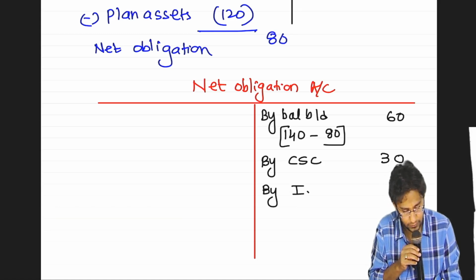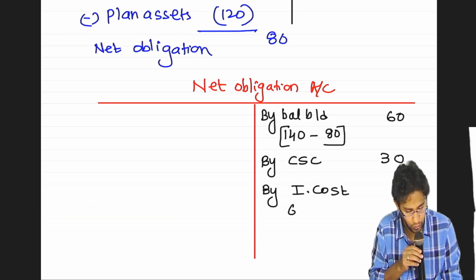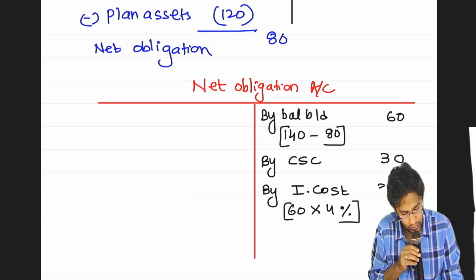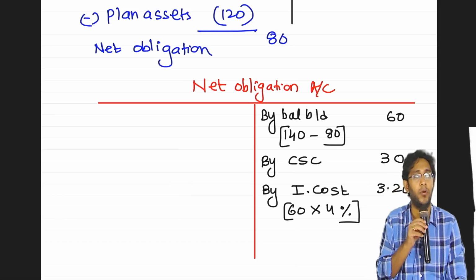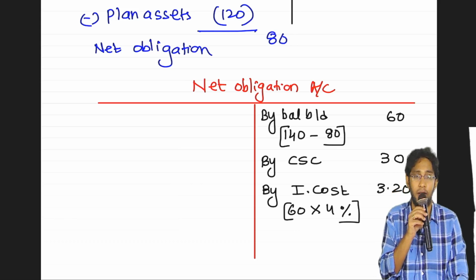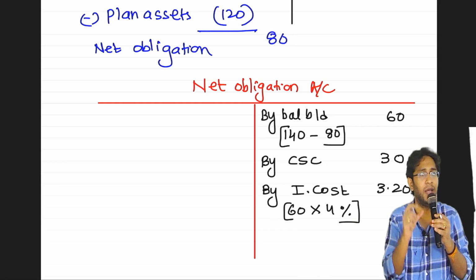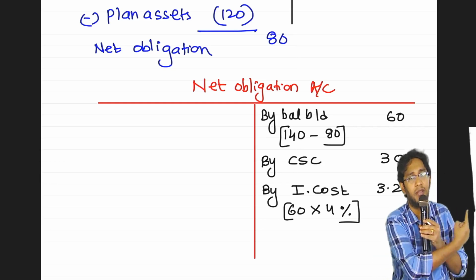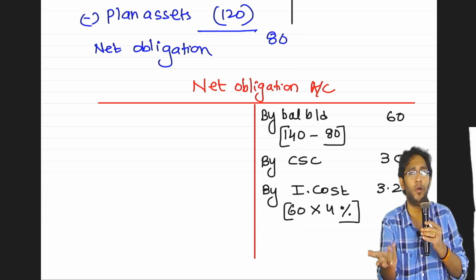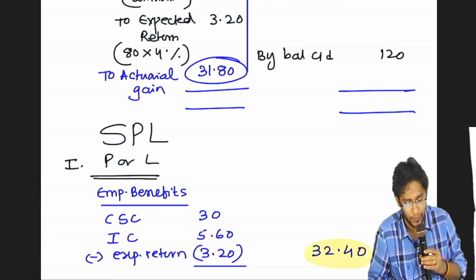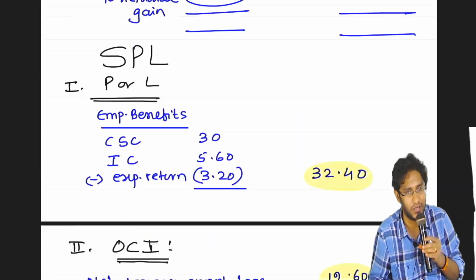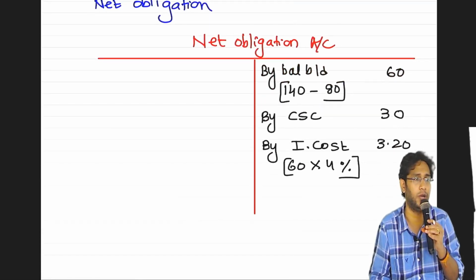Interest cost: opening balance 60 into 4%. This 3.2 is gross interest cost minus expected return. Net interest cost is ultimately netted off in the P&L account anyway. If you prepare two ledger accounts, time will be wasted. In a single account, you get the answer directly, which is an advantage.